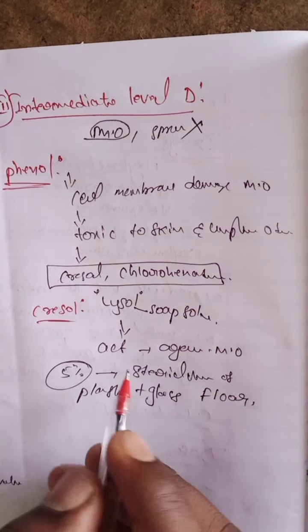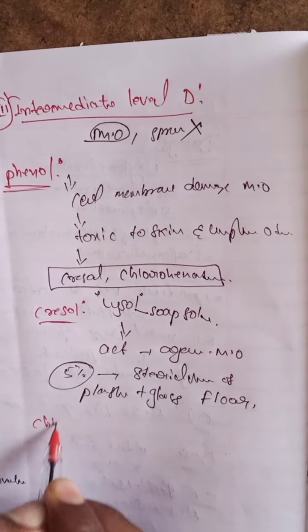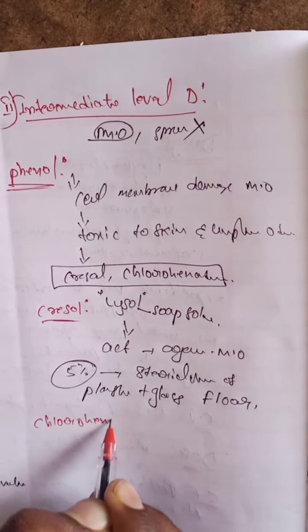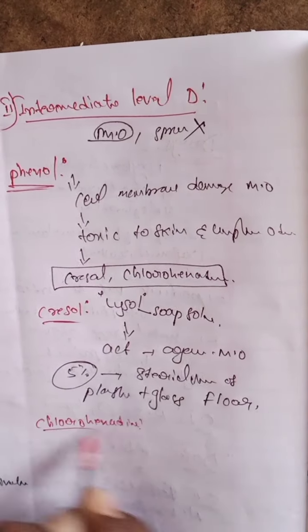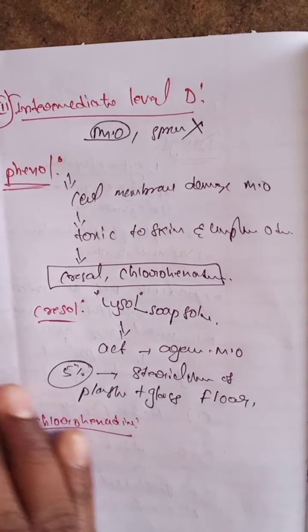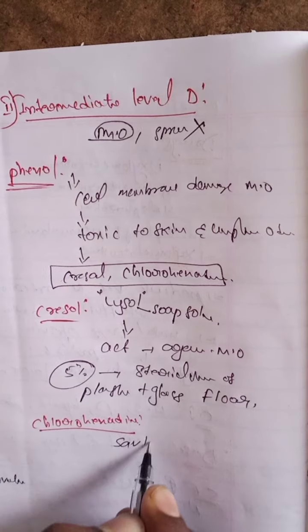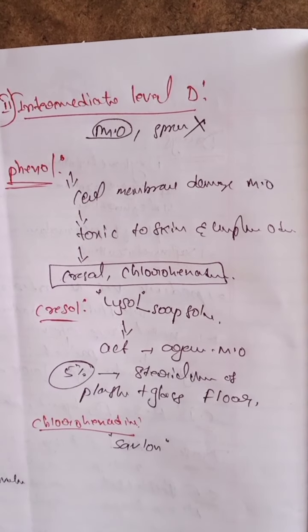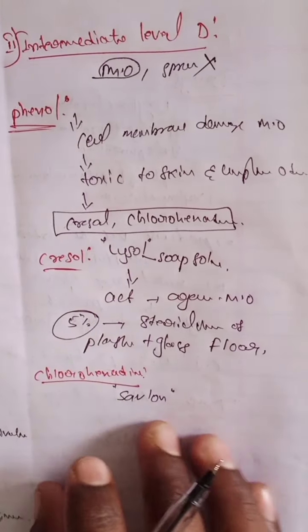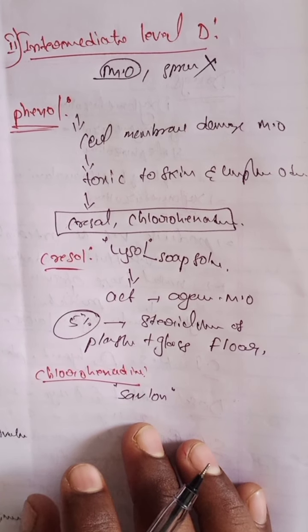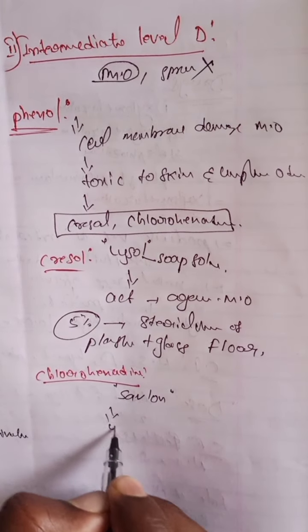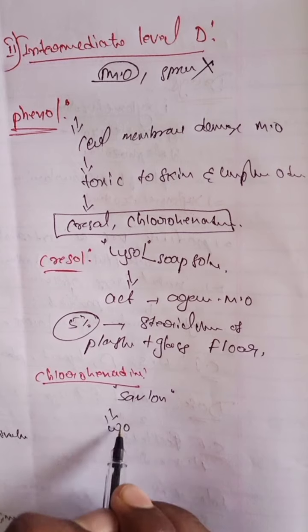And the next one, chlorohexidine. The chlorohexidine is chemically available as Savlon. This Savlon is especially used for wound dressing purpose.